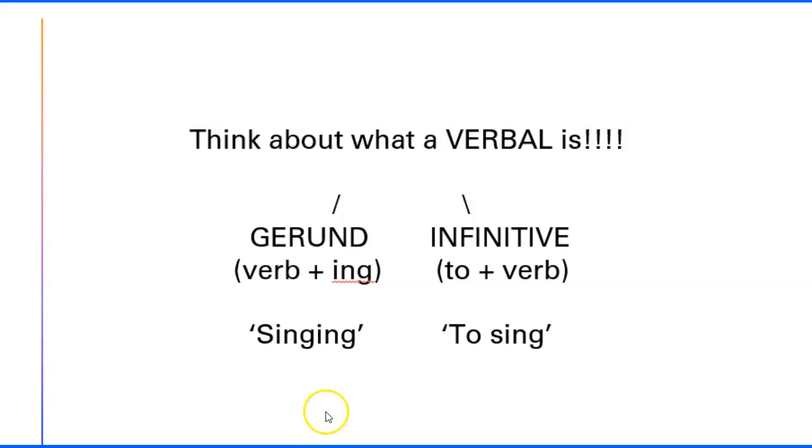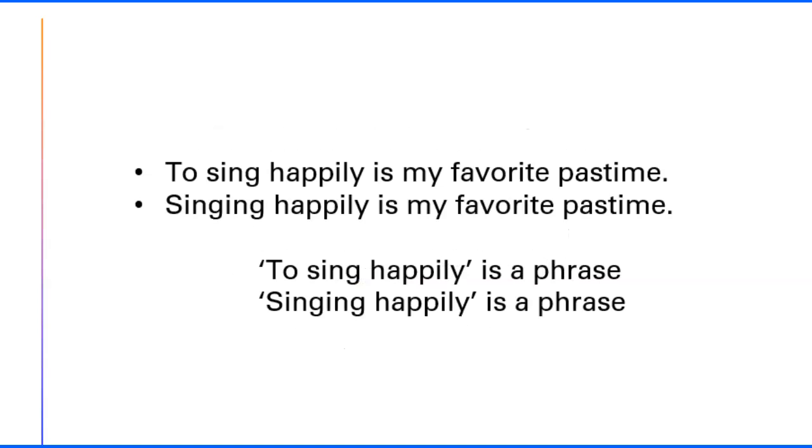And so the word singing happily makes me happy. We're going to look at some examples in just a second. The infinitive, we take to and add it to a verb, so to sing. So now that we've had this little get the cobwebs out, remind ourselves what verbals are, let's take a look at a couple of examples of what verbals are. So here's some sentences with them in there.